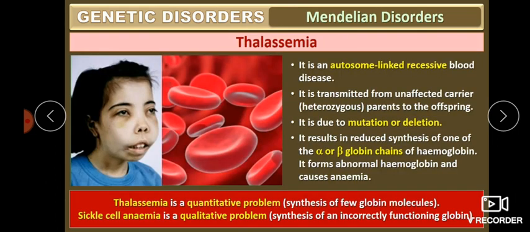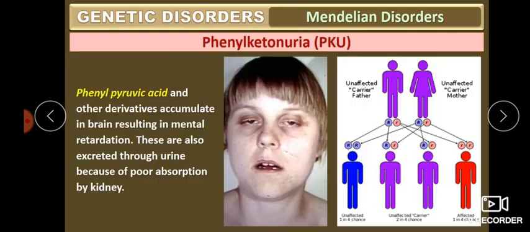Then the next one is thalassemia. That is why we are checking regularly. A pregnant woman is checked regularly: scanning images are taken and other tests are done to find out whether they have any genetic disorders.